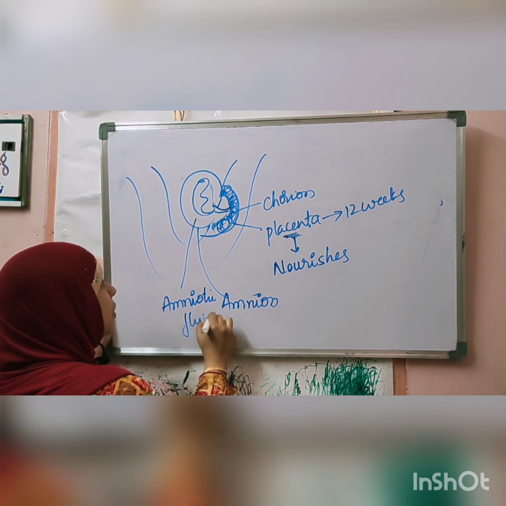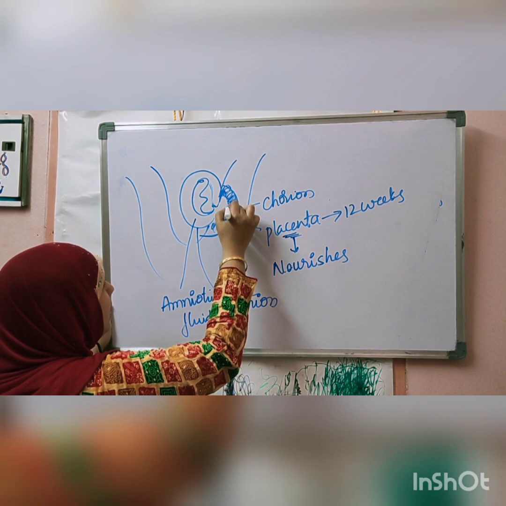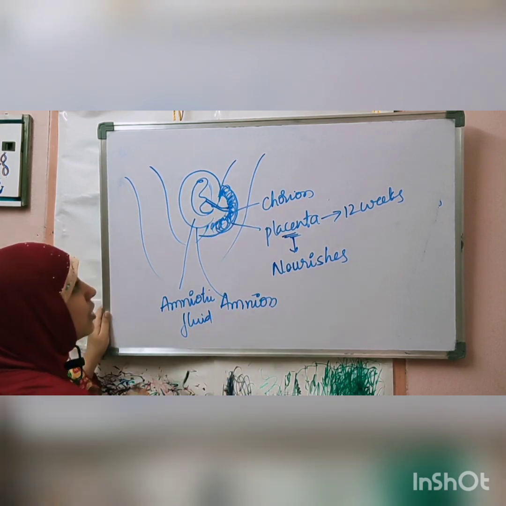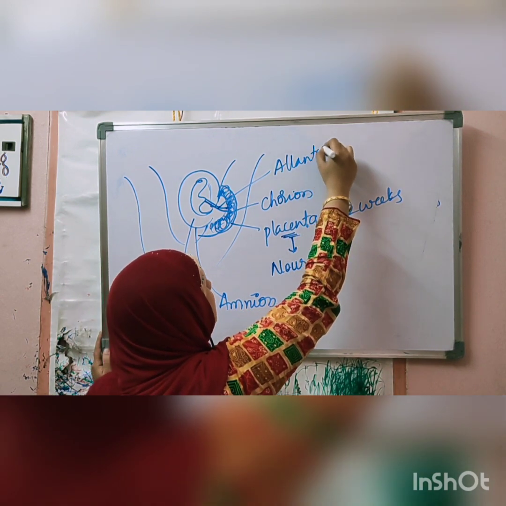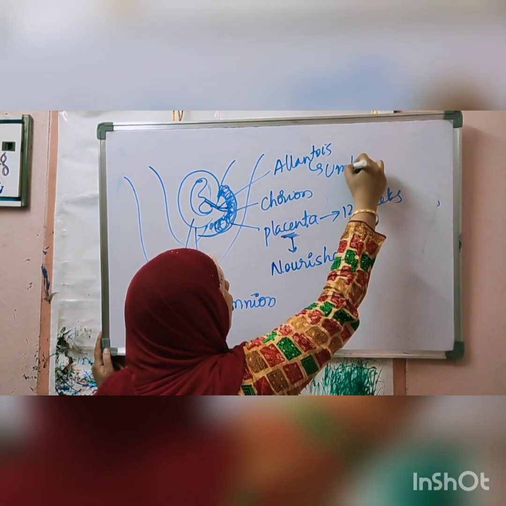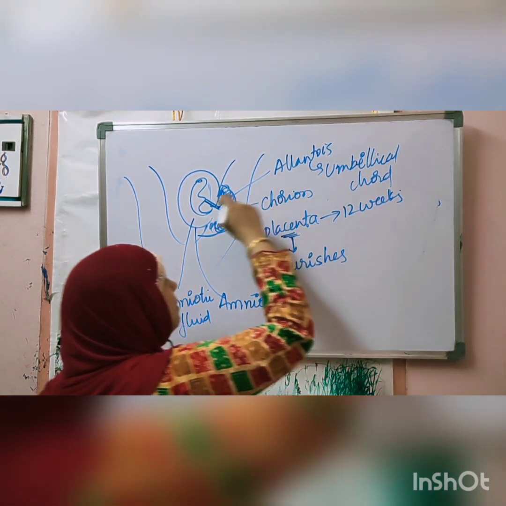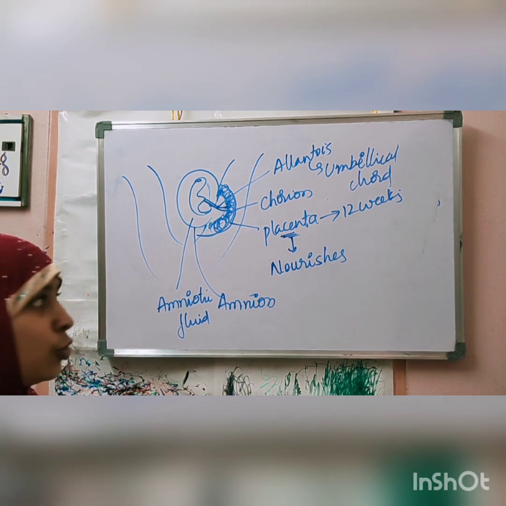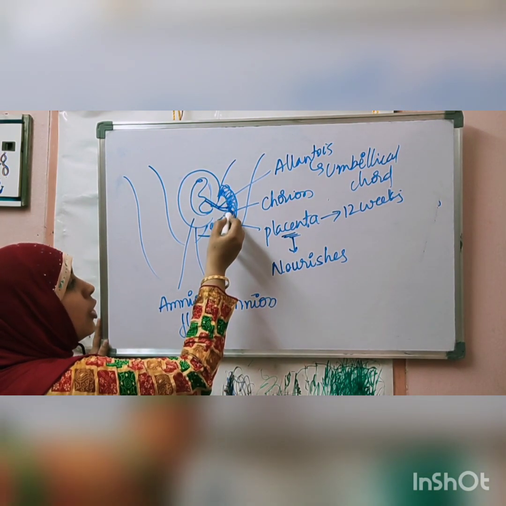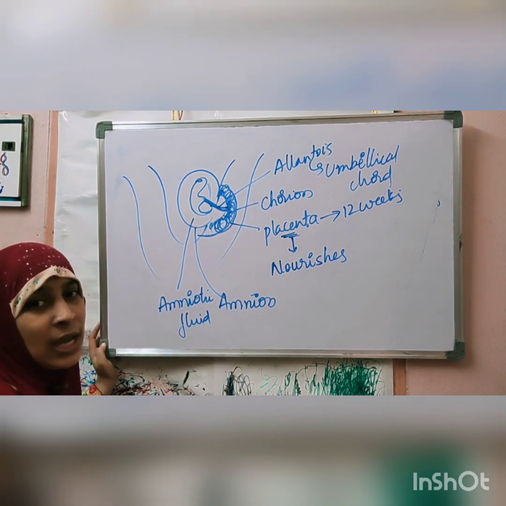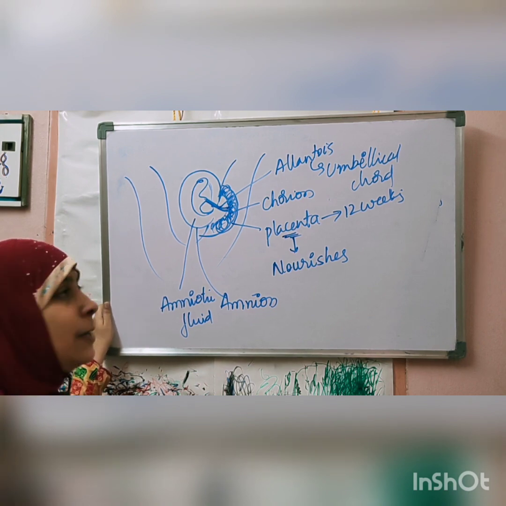Okay, this fluid protects the baby from any shocks and injuries. During the development of amnion, from the placenta one small structure will develop that is called allantois. Allantois is a structure that develops to form the umbilical cord. The umbilical cord is a cord that helps in connecting the baby with the mother, and all the nutrients that were initially passing through the placenta to the baby are now passing through this umbilical cord. It acts as a medium of transport, a cord of transport between mother and baby.